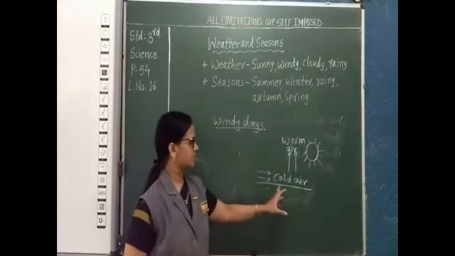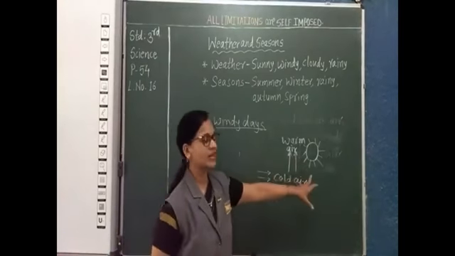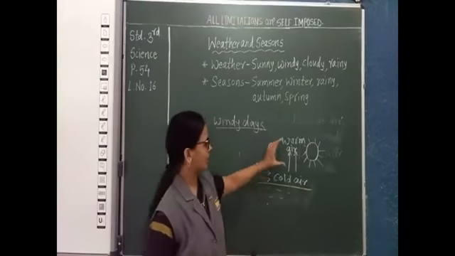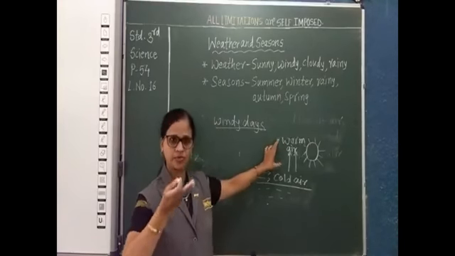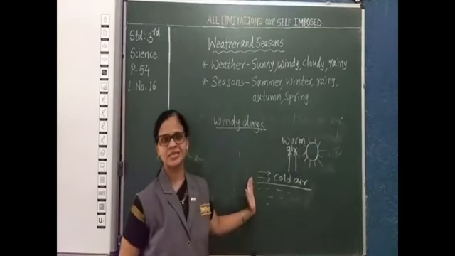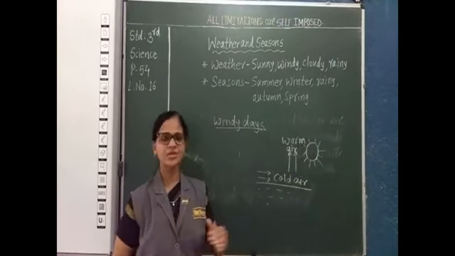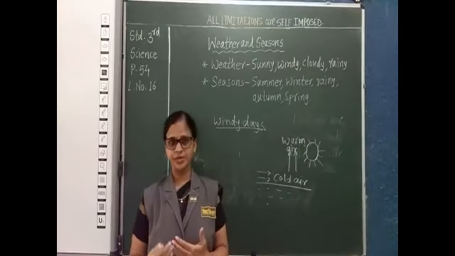So cold air becomes heavier and takes the space of the warm air, and the warm air becomes lighter and rises up. In this way this process goes on continuously, and this movement of the warm air and the cold air forms wind.